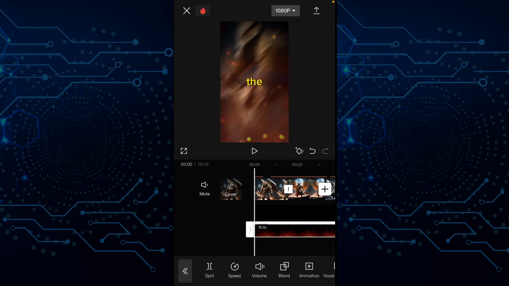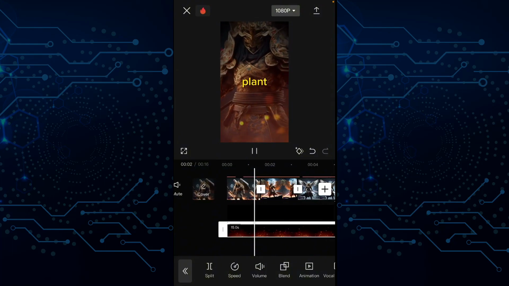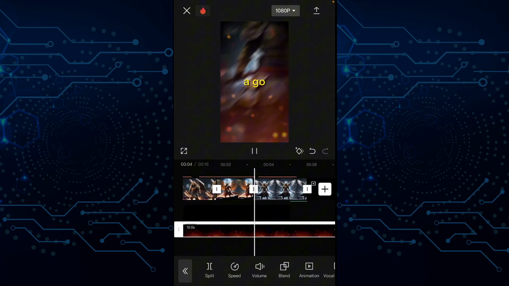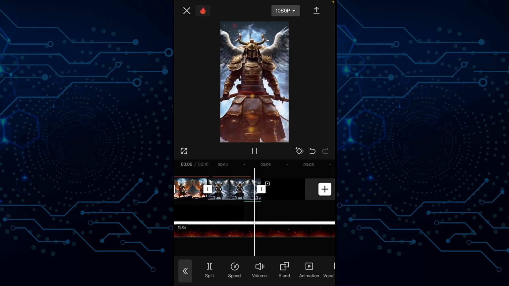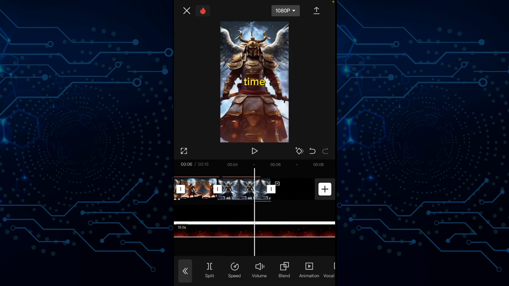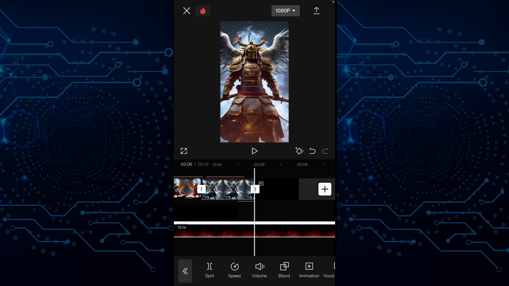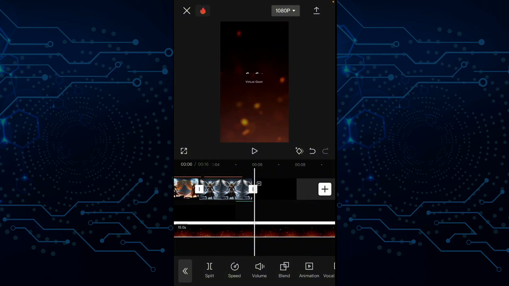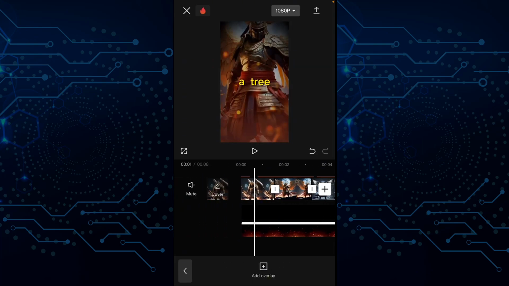So after reducing the opacity, this is what came out. The best time to plant a tree was 20 years ago. The second best time is now. Alright, so as you can see, our overlay is a bit longer than the video, so it is simple. Tap on your overlay and then split it up a bit. Make sure that it is, tap on it, split, and delete the excess from it.